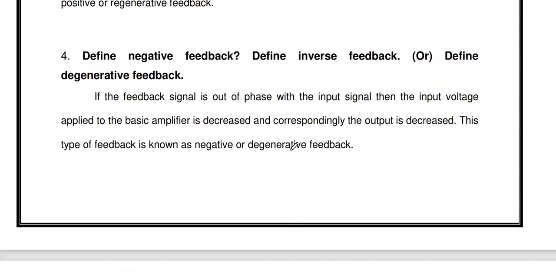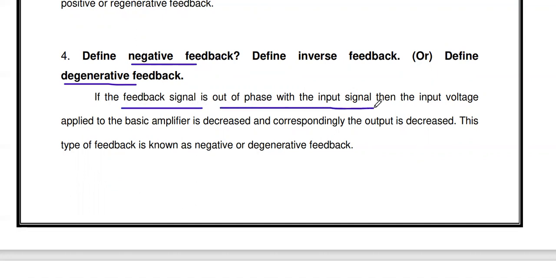Then the next question: define negative feedback, or inverse feedback, or degenerative feedback. The other name of negative feedback is degenerative feedback. Degenerative feedback means the feedback signal is out of phase with the input signal. The input signal and the feedback signal are out of phase, so these two signals are subtracted. The input signal is subtracted with the feedback signal. At that time the input applied to the amplifier decreases, so the output also decreases.